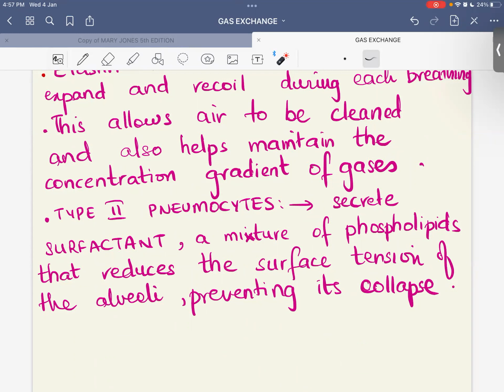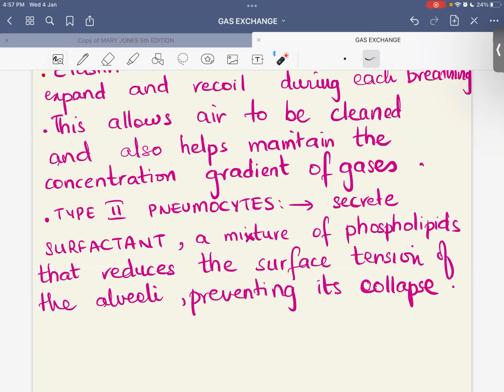So there is a risk in these babies that when they breathe normally, their alveoli might collapse and they might go into respiratory failure. They might die. So these babies are given support and placed in incubators, and they are given oxygen and some other form of respiratory support till their lungs are mature enough to make their own surfactant. And which cell is responsible for making the surfactant? It is type 2 pneumocytes.